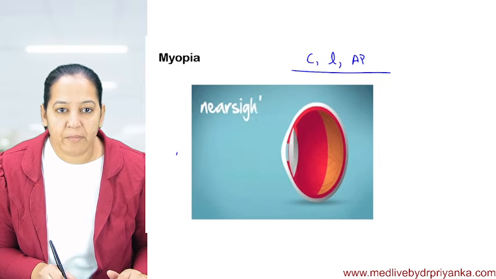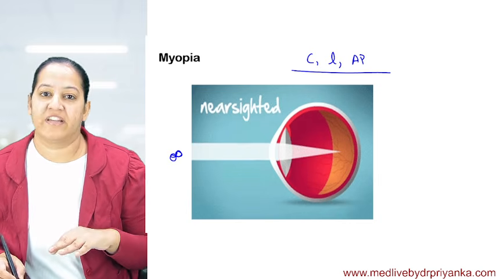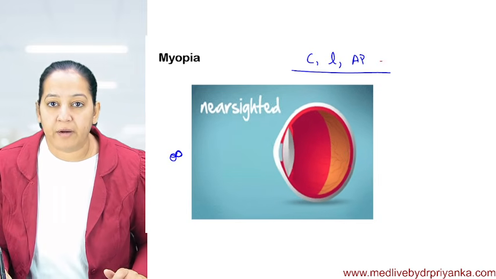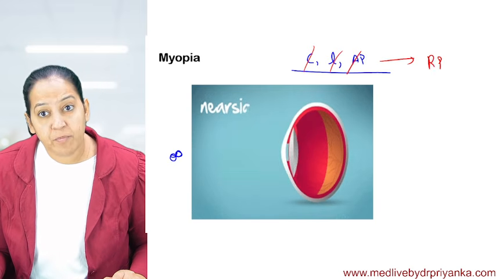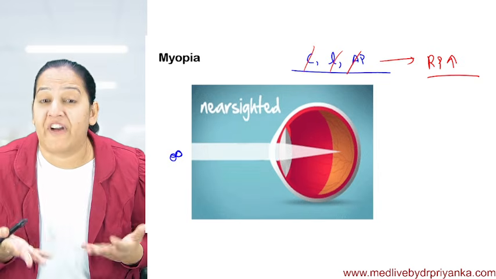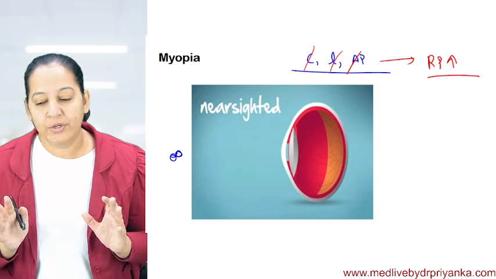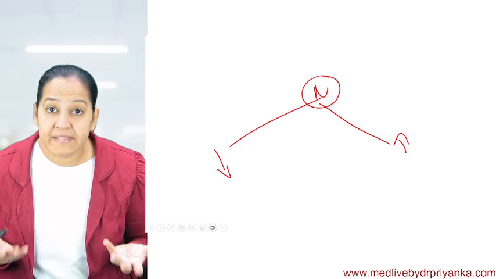Normally, when the rays come from infinity, where should they focus? They should focus on the retina. But here, any of the factors, or multiple of them, is defective. Here the refractive power of the eye is more compared to a normal eye. The eye has hyper refractive power. Normal is good. Below normal as well as above normal, both are diseases.